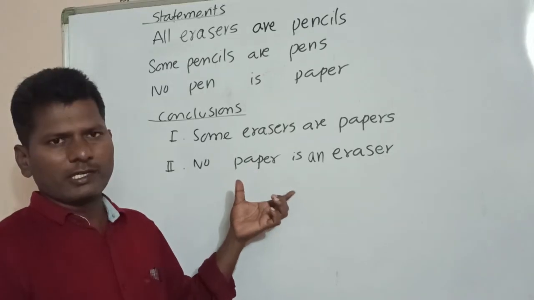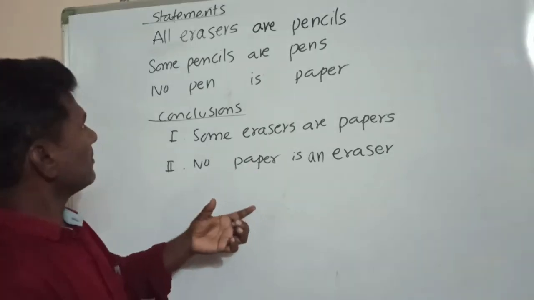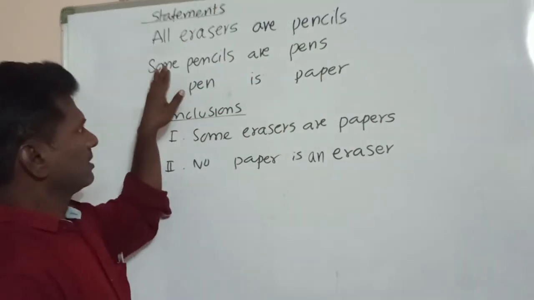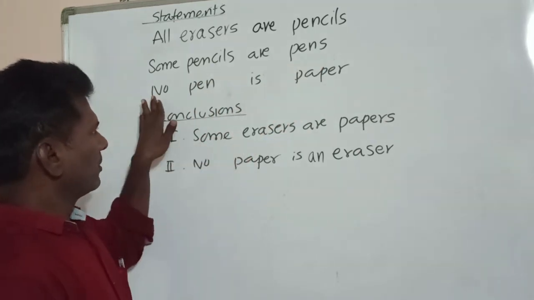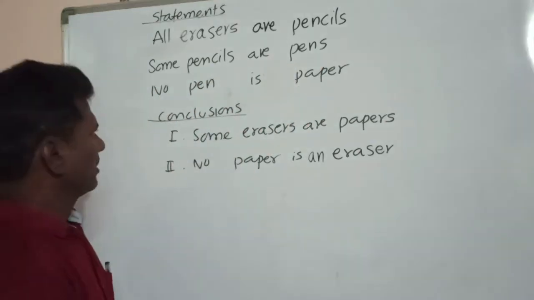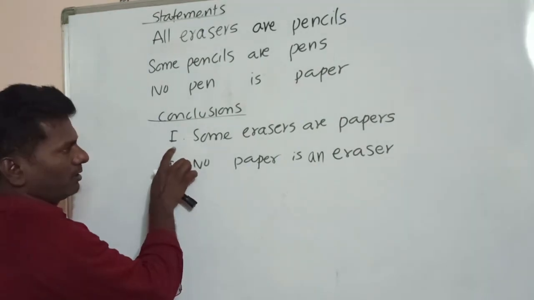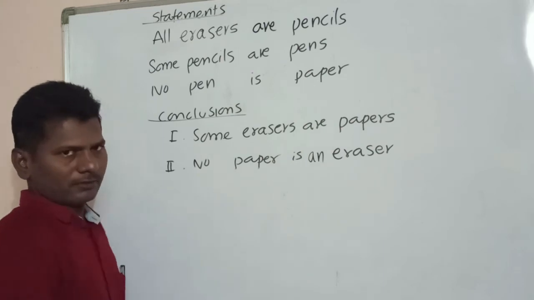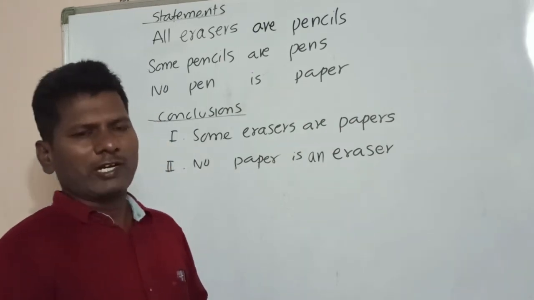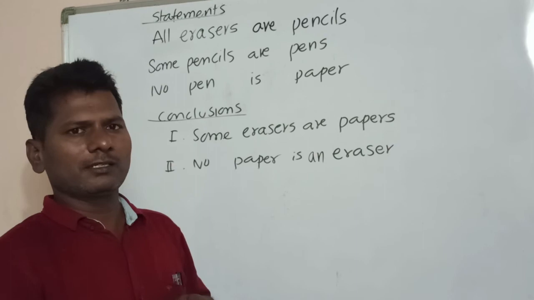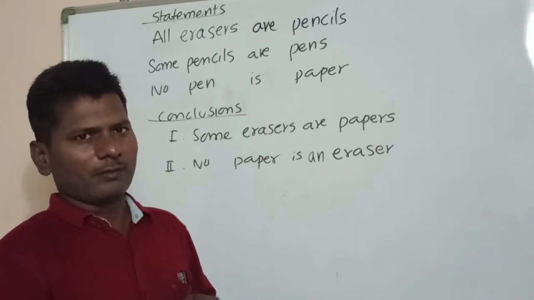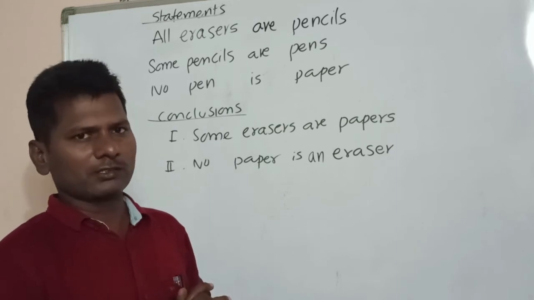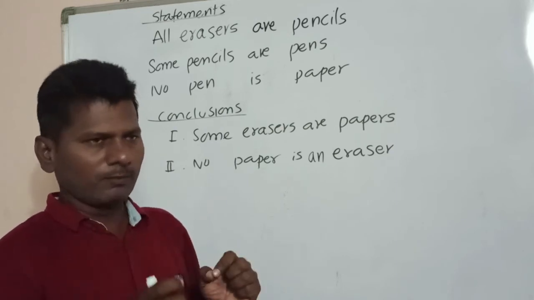This is one of the important models. Here statements are given. All erasers are pencils. Some pencils are pens. No pen is paper. Conclusions: 1. Some erasers are papers. 2. No paper is an eraser. Generally 5 or 6 questions will be asked in bank, SSC and police SI exams. So out of those 5 or 6 questions, 1 or 2 questions must be in this model.